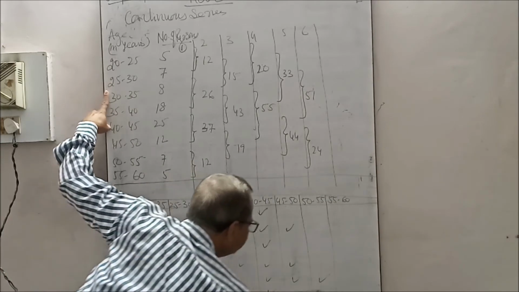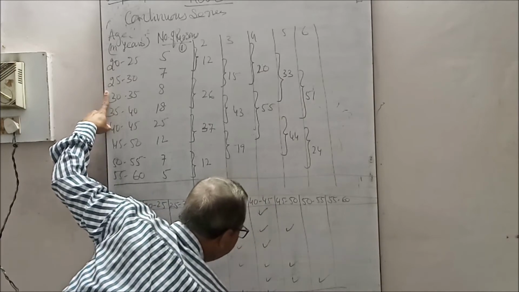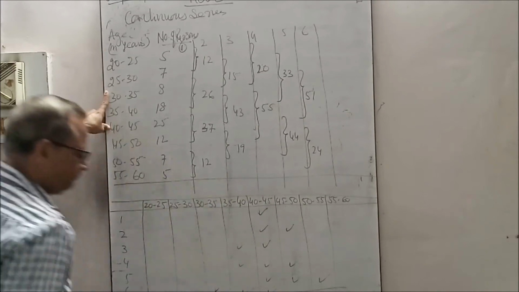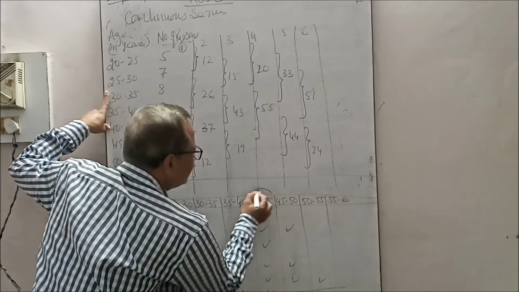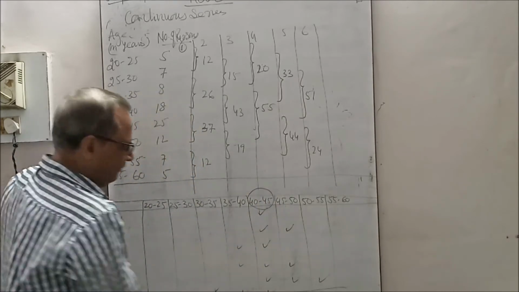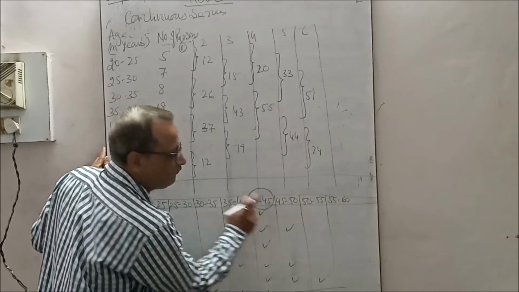Now total it: 1, 3, 5, 3 and 1. So the highest is 5. So the modal class is 40 to 45. The mode is between 40 and 45.